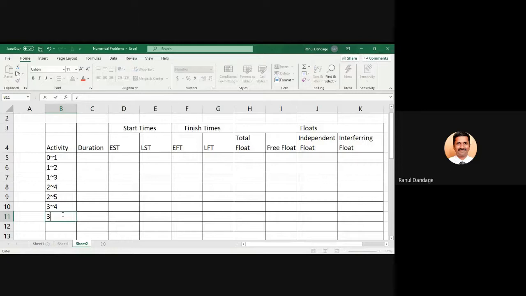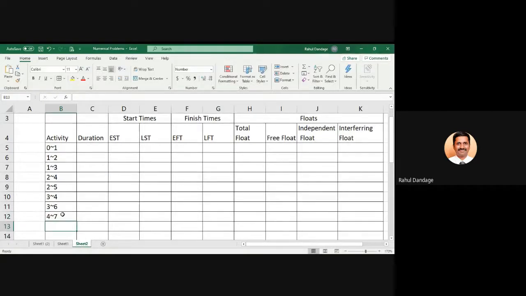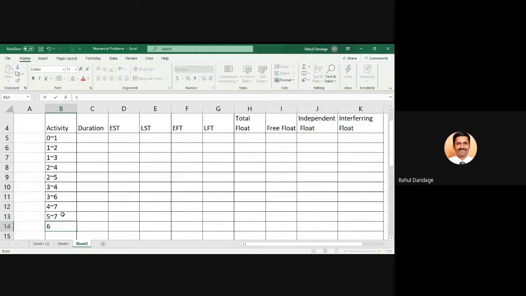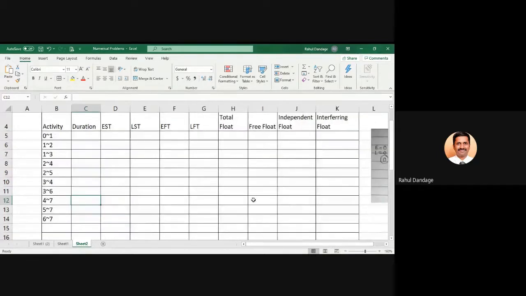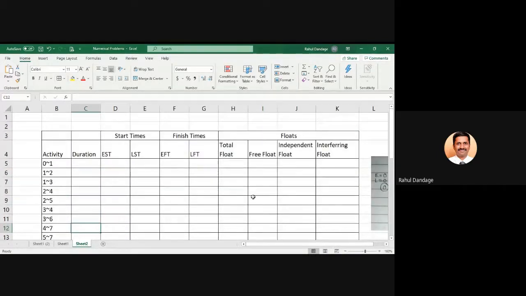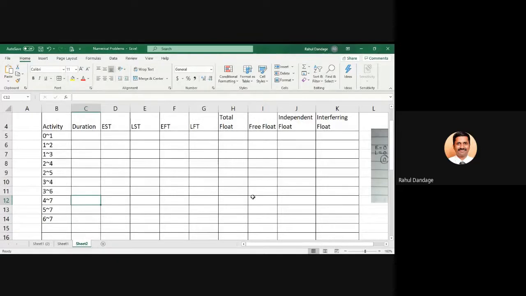3, 6, and then 4, 7, 5, 7, and 6, 7. Just check whether the activities are correct, and no activities are left. 1, 2, 3, 4, 5, 6, 7, 8, 9, 10. Total 10 activities should be there.